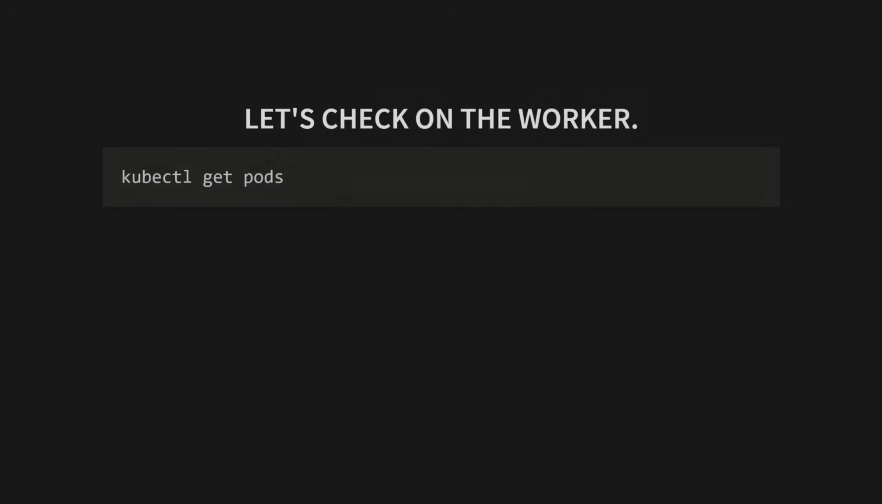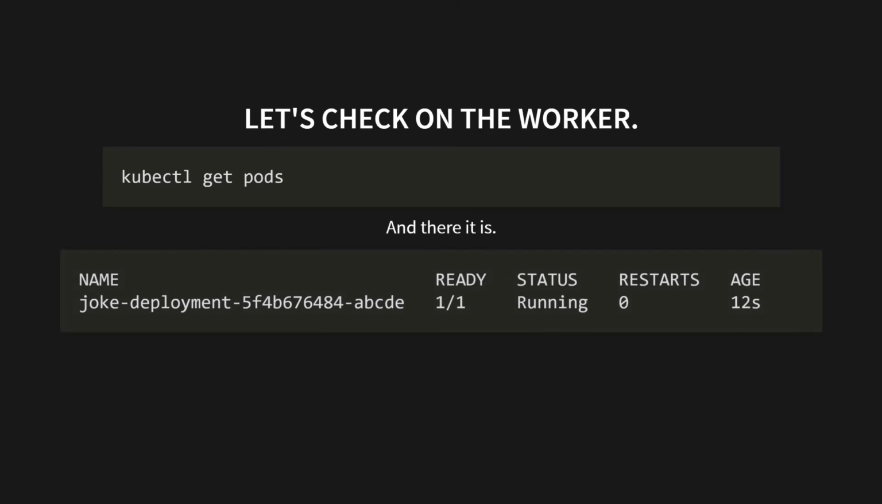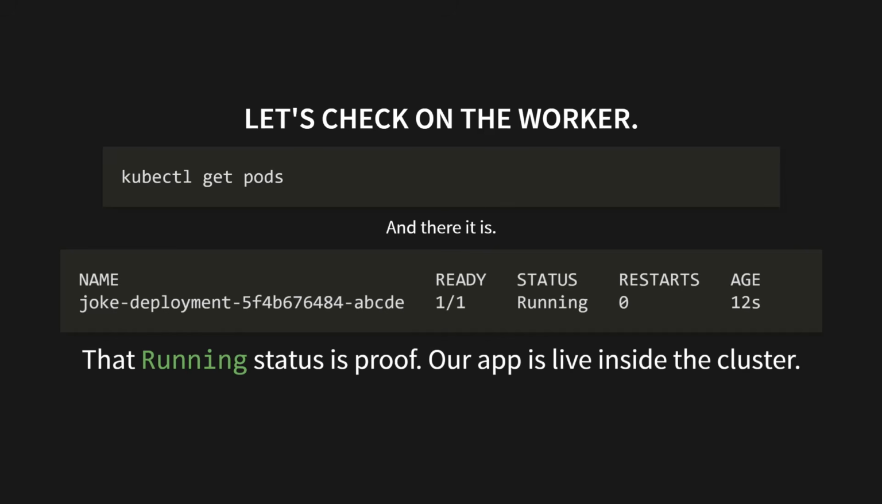Let's check on the worker. Run kubectl get pods. And there it is. Look at that beautiful output. You see a name, and then you see READY 1/1, and STATUS Running. That Running status is proof. Our app is live inside the cluster. But now, for the aha moment, let's break it on purpose.